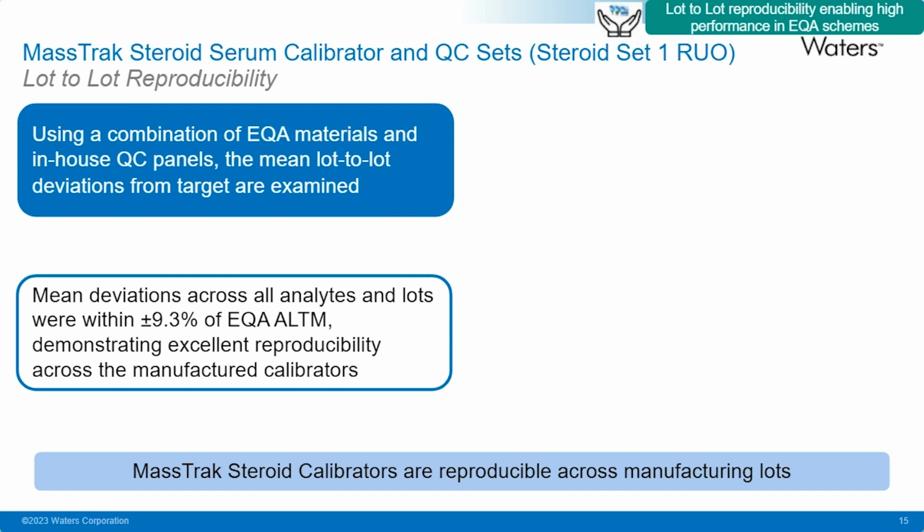If the plot on the right showed fine, you would have seen some sample data for steroid set 1 calibrators with those mean deviations plotted for all 12 analytes. And for all 12 analytes for those 3 different lots prepared, we've shown deviations of less than 9.3% against EQA ALTM. So using the MassTrack steroid sets enables your lab to maintain that harmonization performance over time using different manufactured lots of CALs and QCs.